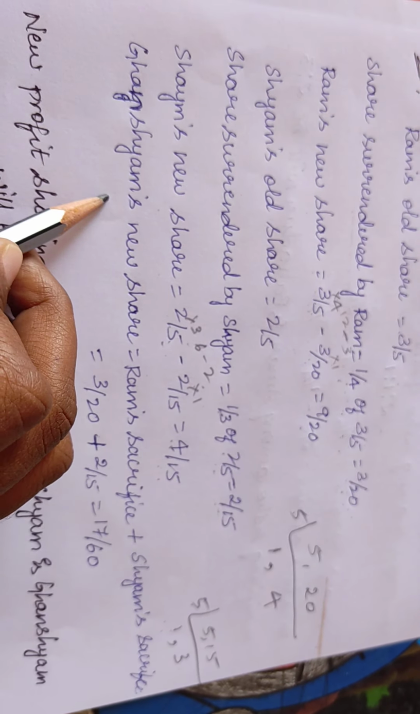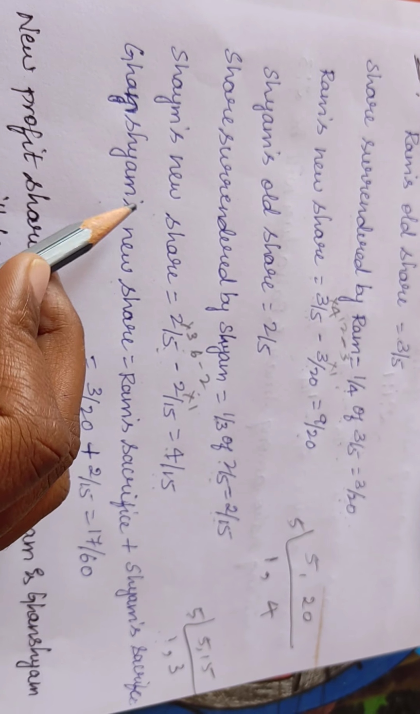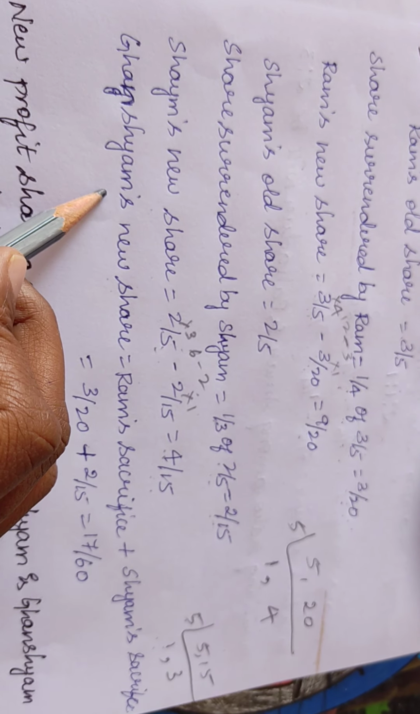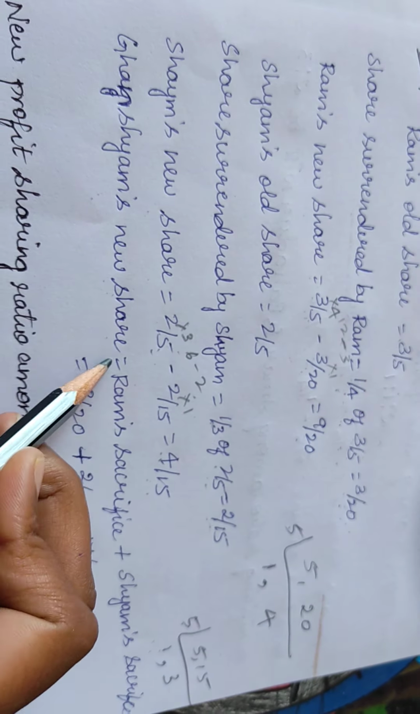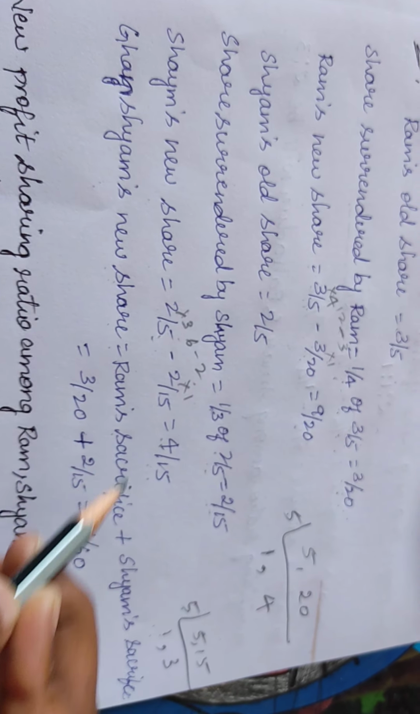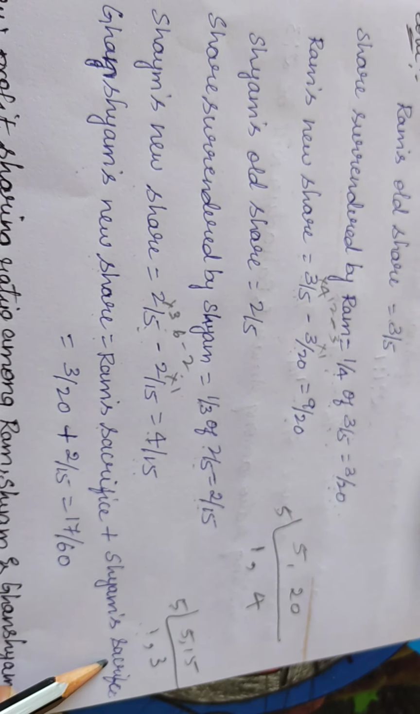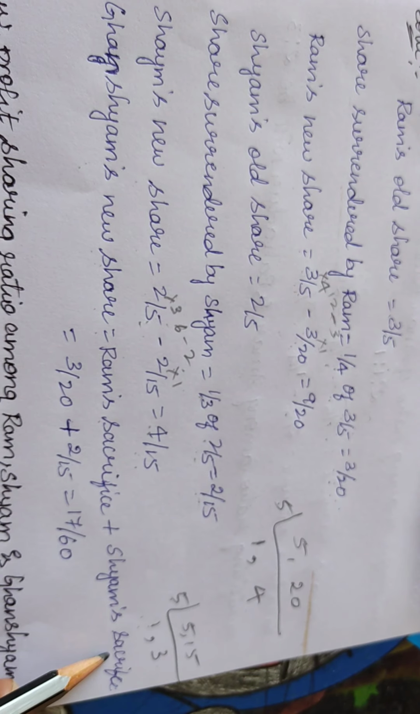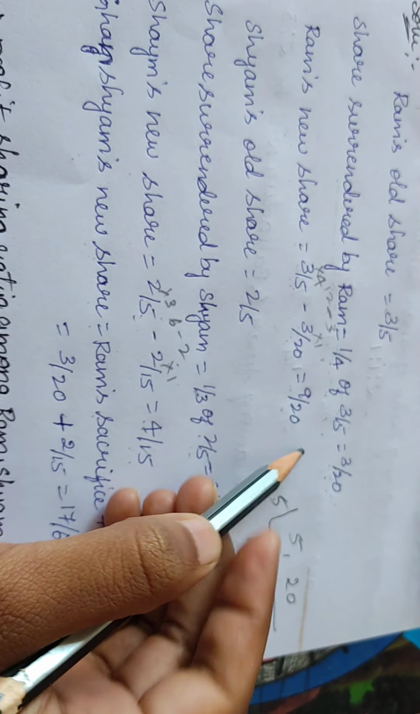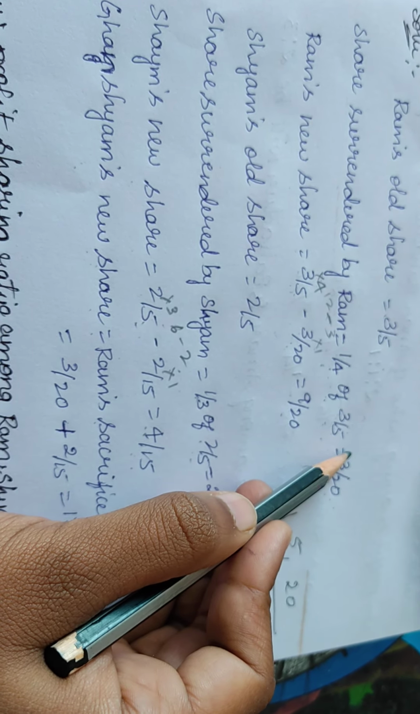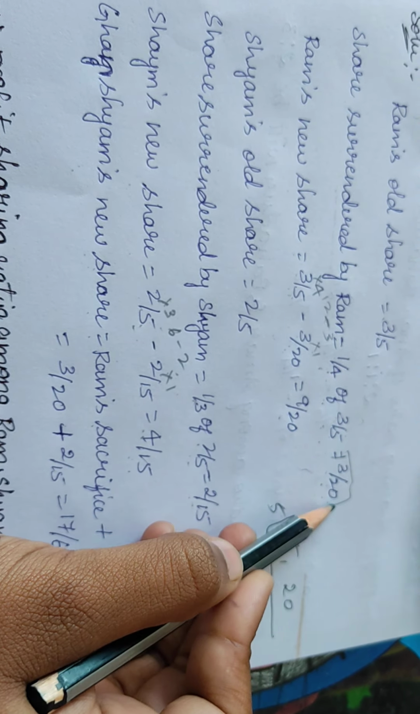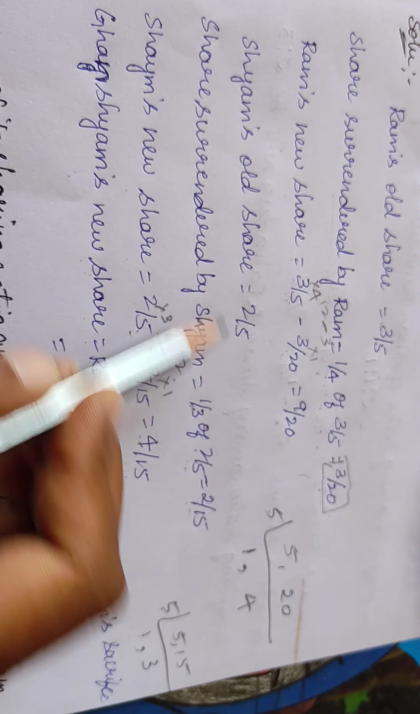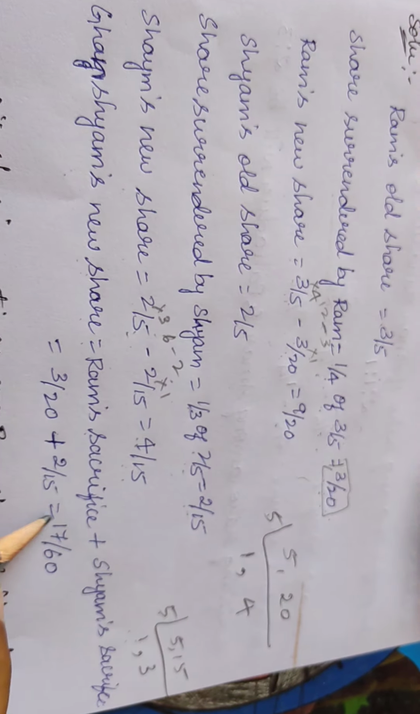Next, Ghanshyam's new share. Now we have to calculate the newly admitted partner's share. So Ghanshyam's new share is equal to Ram's sacrifice plus Shyam's sacrifice. How much did Ram sacrifice? See the surrendered shares. The share surrendered by Ram was 3/20 and the share surrendered by Shyam was 2/15.